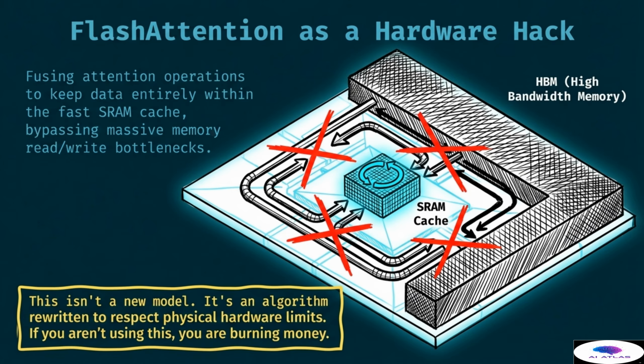It highlights the importance of hardware-aware programming in the age of AI. Sometimes the biggest leaps in performance do not come from a new mathematical formula, but from a better way of moving bits around on a silicon chip. This optimization has become a standard in the industry, enabling larger models and longer context windows by simply being smarter about how we utilize the memory hierarchy of the hardware.